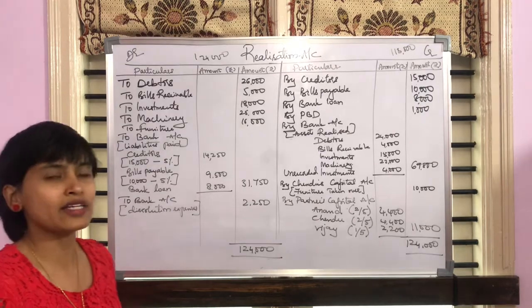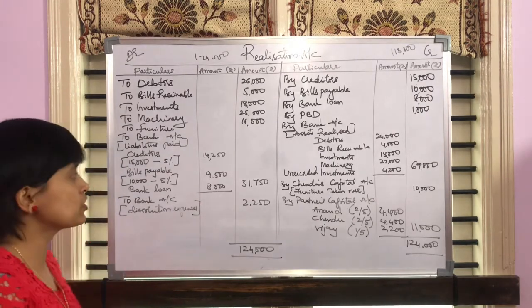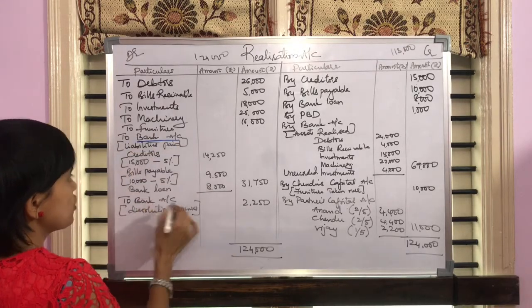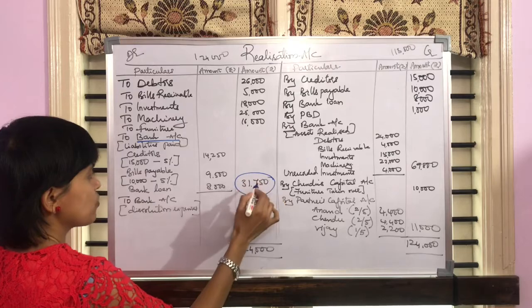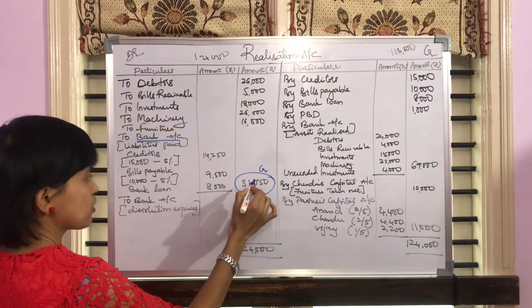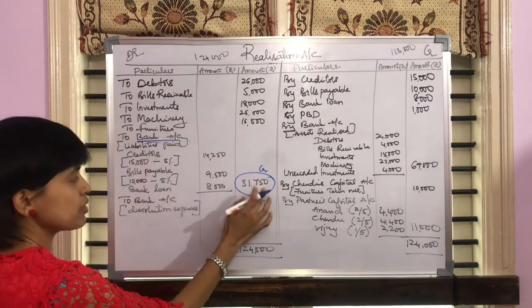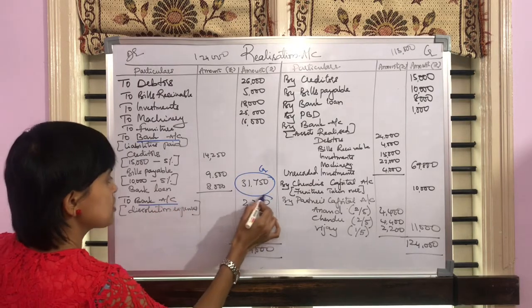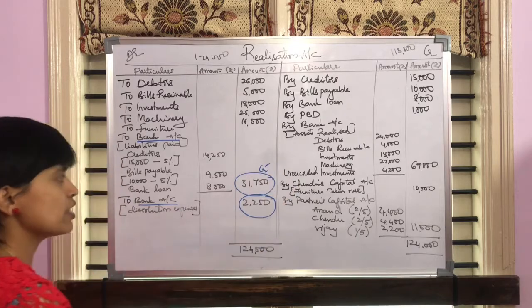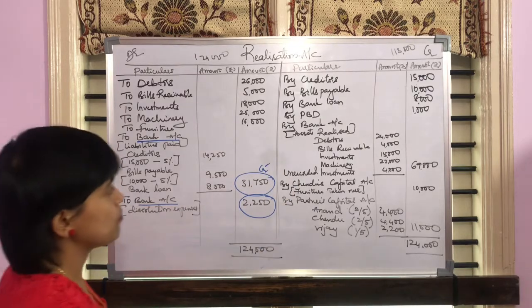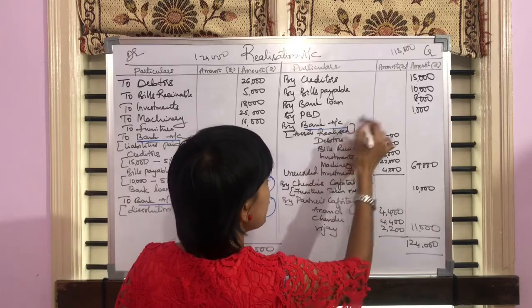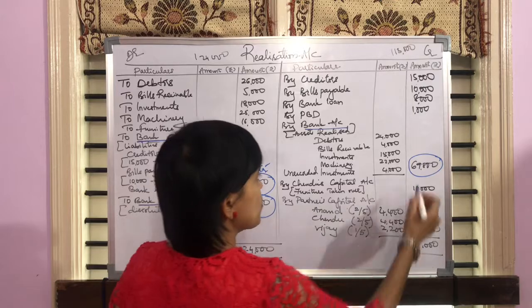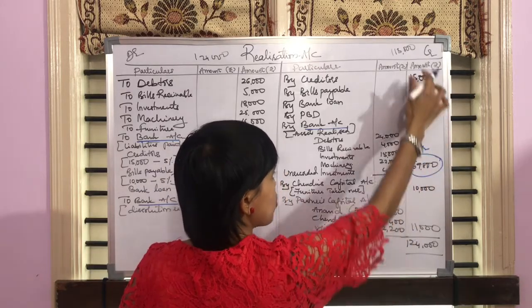Let's see what are the items which will go and reflect in other two accounts. So to begin with, on the debit side we have bank account. So this information will reflect now in bank account on the credit side. If this is debit, remember it goes on the opposite direction. Likewise, again we have bank account. This information also will reflect on the credit side of bank account. Then we have bank account on the credit side. The total of 69,000 will reflect on the debit side, the opposite direction.